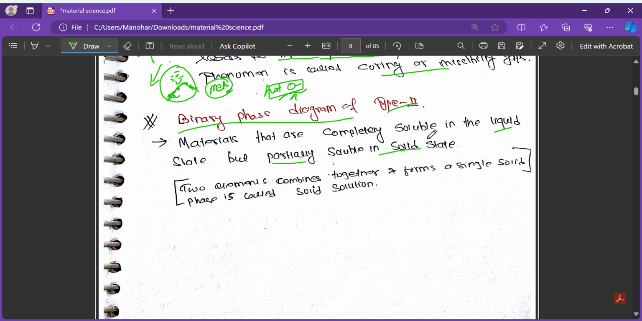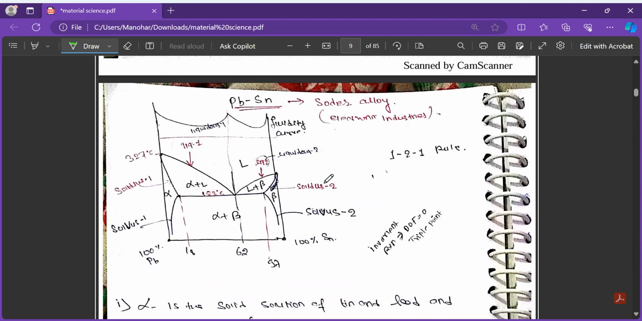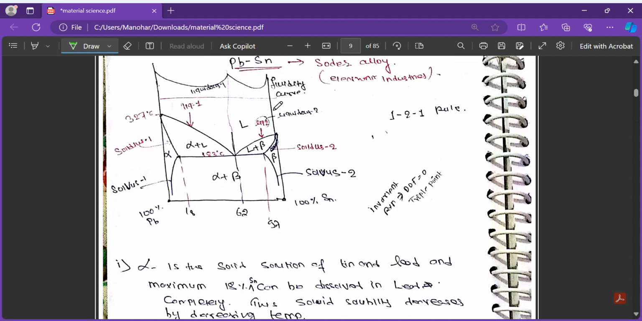When something is completely soluble in the liquid as well as in the solid, we call it a solid solution. But here we do not call it solid solution, we call it solid solubility. One example of type 2 is lead and tin. For lead and tin, we need to study the diagram. Suppose these are the vertical lines. And here the diagram will go like this.